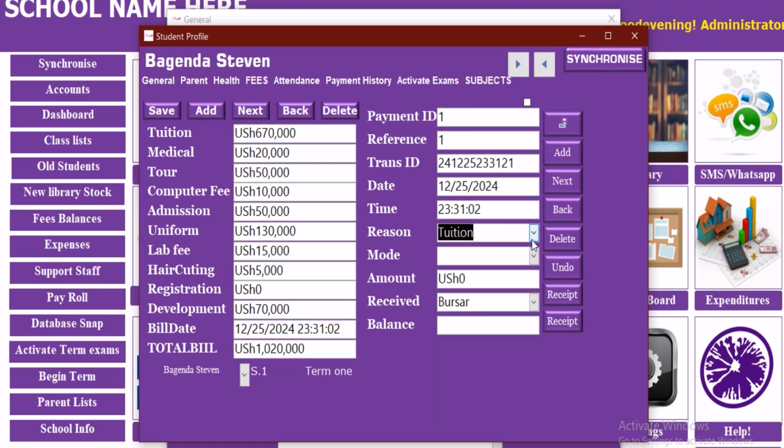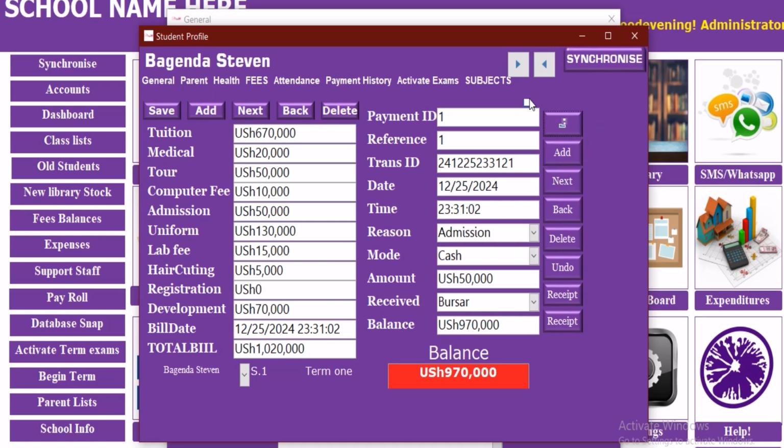Since he is new, he will begin with admission. He has been admitted, and therefore he is paying how much is admission? It is 500. It is here. It is 50, not 500. So we paste it there. So after that, when we save, it will always show that.